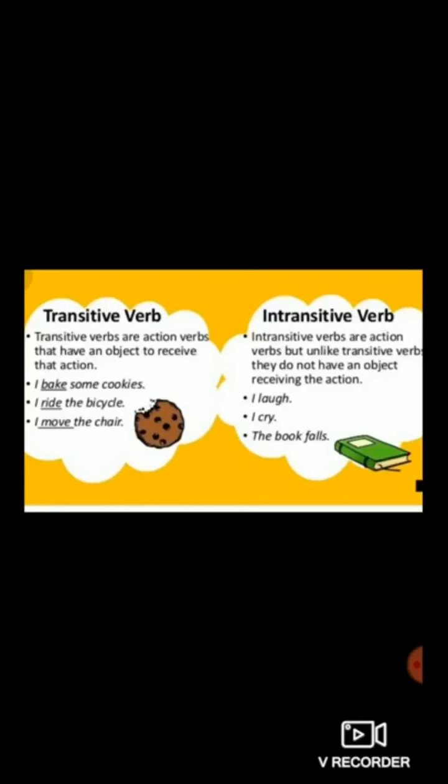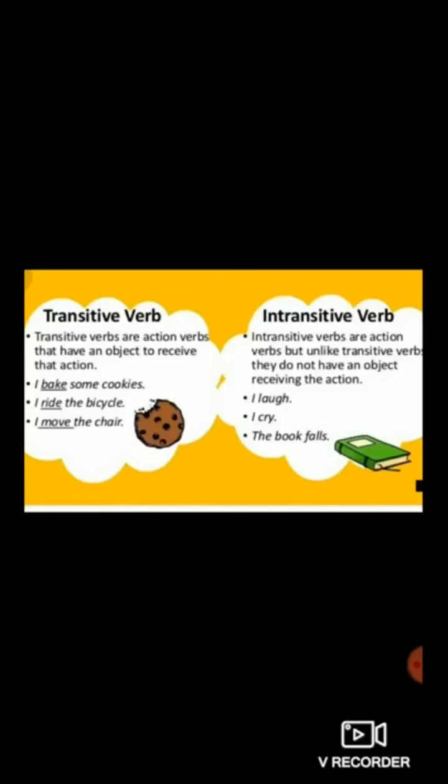When a verb takes an object after it, it is known as a transitive verb. So first you have to identify the verb. What is the verb here? Ride. And after ride, the object is there. That's why it is said to be a transitive verb. Ride is said to be a transitive verb.